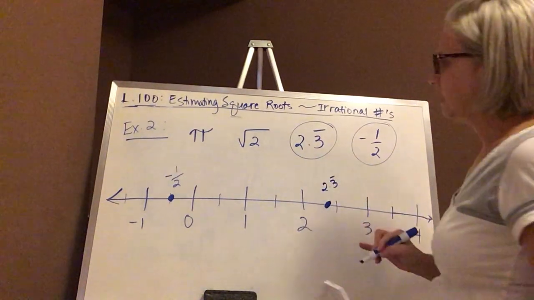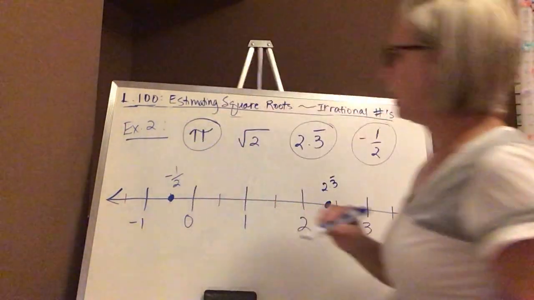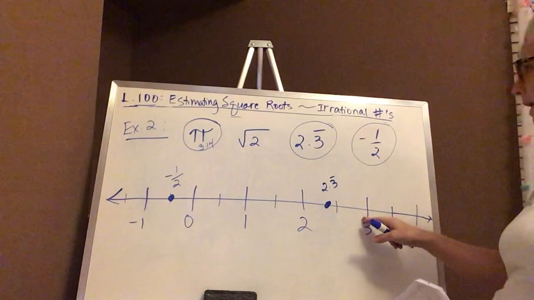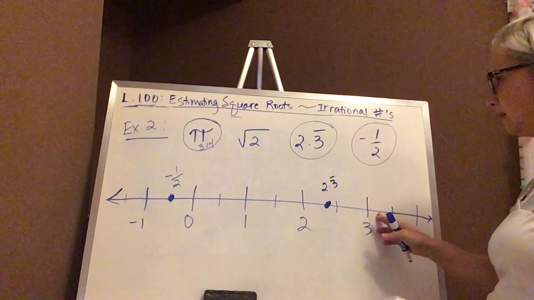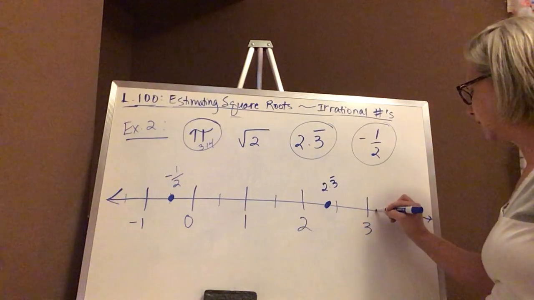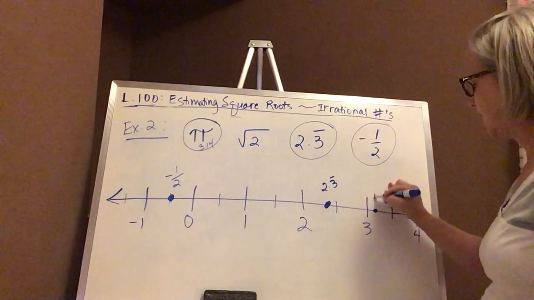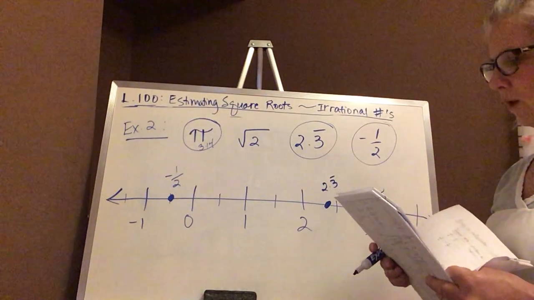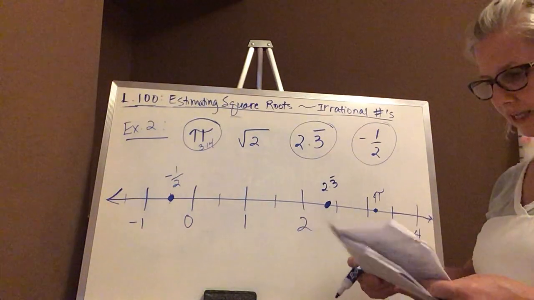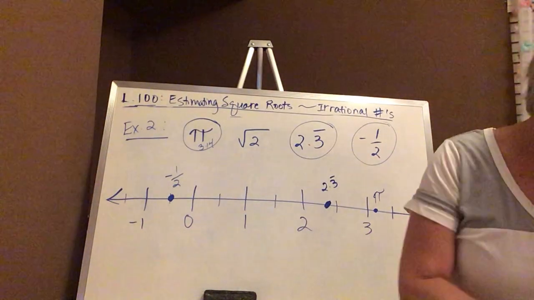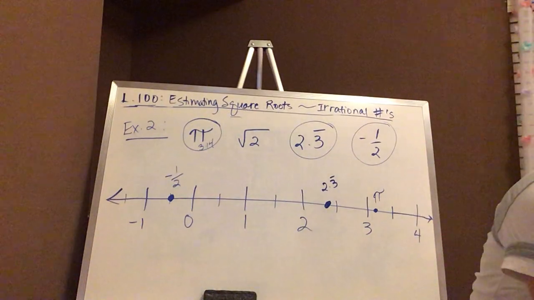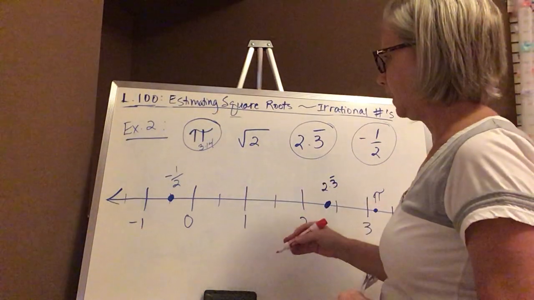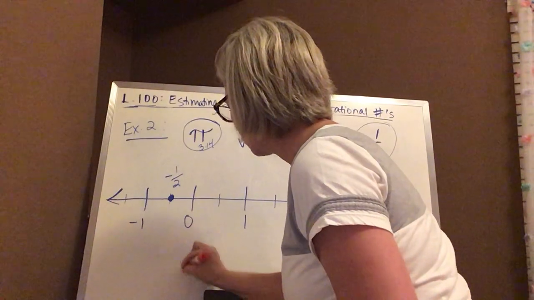2.3. Next one I would do is pi. Pi is, remember, 3.14. So we're going to go over to 3. It's not going to be quite 3.2, but it's going to be a little bit bigger than 3.1. So it's probably going to be like right there. And that's pi. And then the last one we're going to look at is the square root of 2. So I have to think about where the square root of 2 actually is. So how do I do that? So I'm going to grab a different color pen so it doesn't get so mishmashed when you're looking here. I'm going to write down where this falls in between. So remember, it's going to be in between the square root of 1.